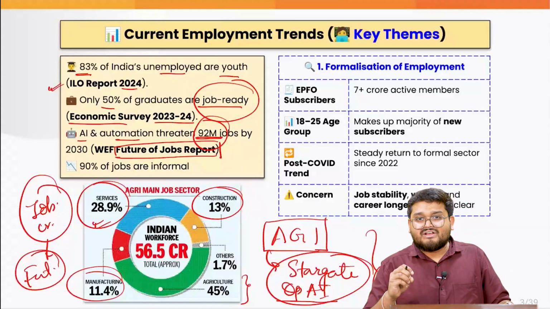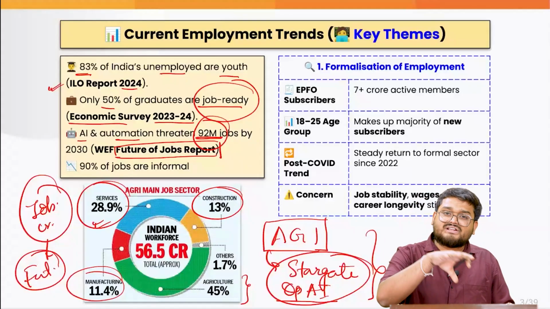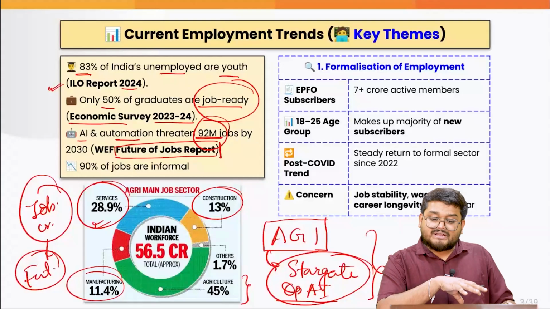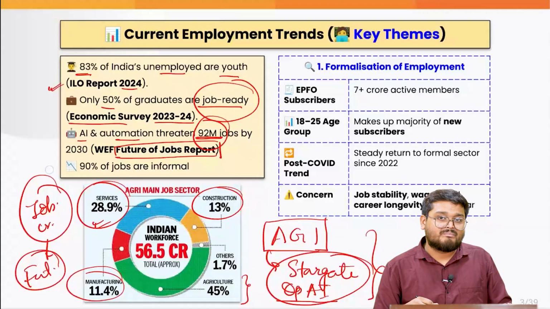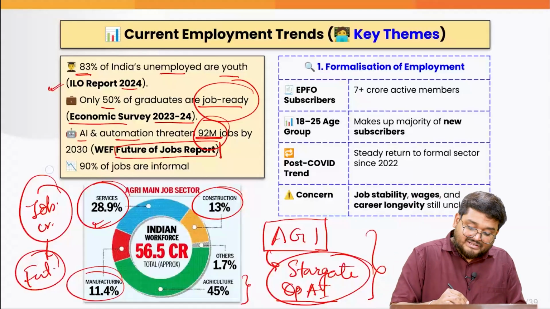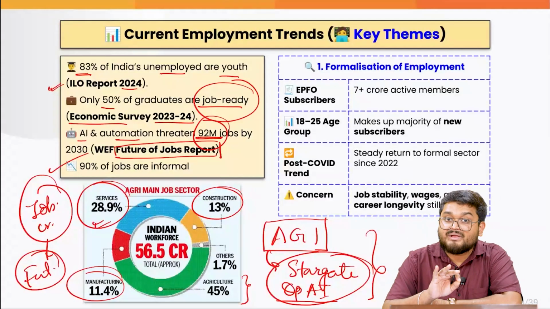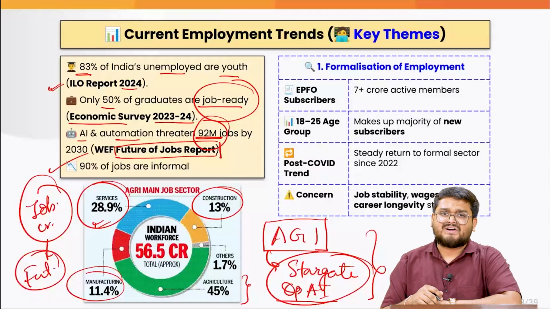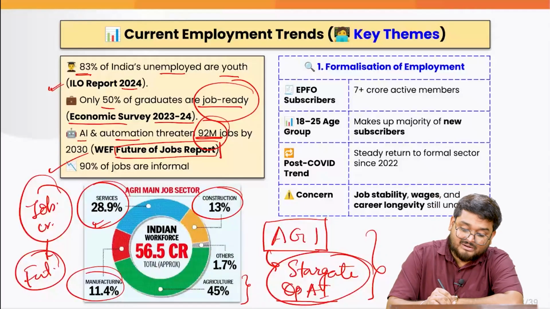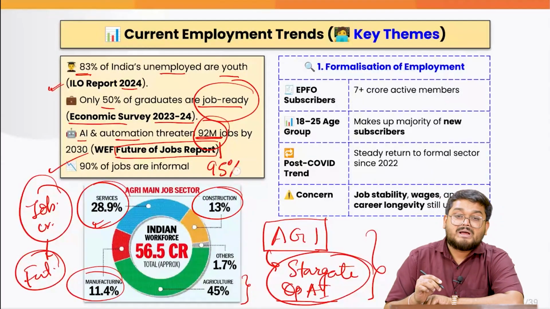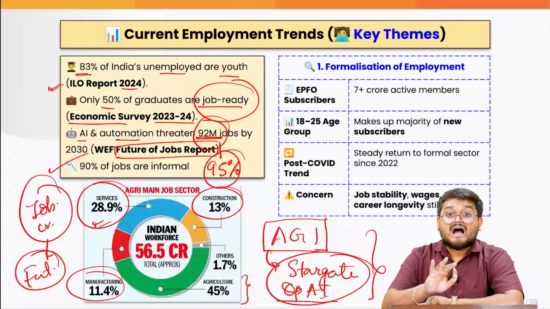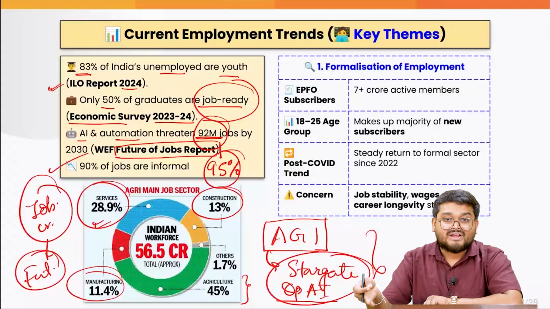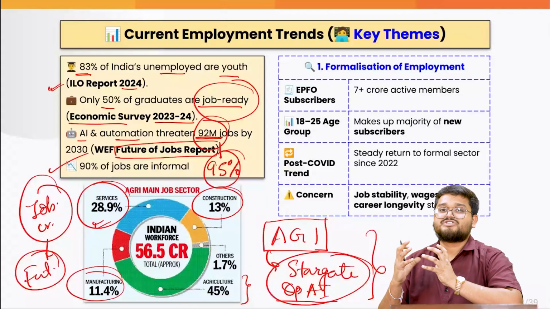Now, when we talk about various other themes within this article, the author is talking about the issue of formalization of employment. Why is this an issue? Because 90% of the jobs in the country belong to the informal sector. Now there are various reports which tell that this number is as high as 95%, but we can roughly say that around 90% of the people in the country are not employed in any formal organization. They do not receive any insurance, PF, or what we know as social security benefits.